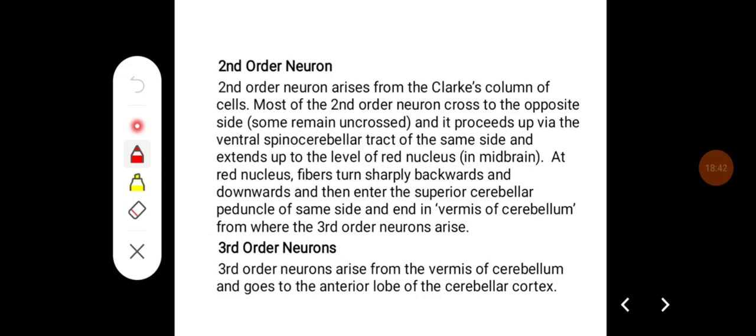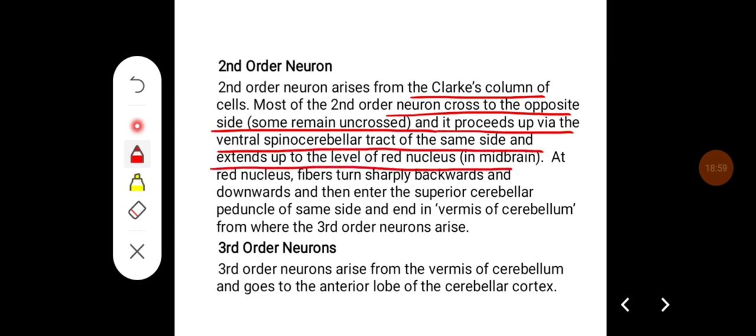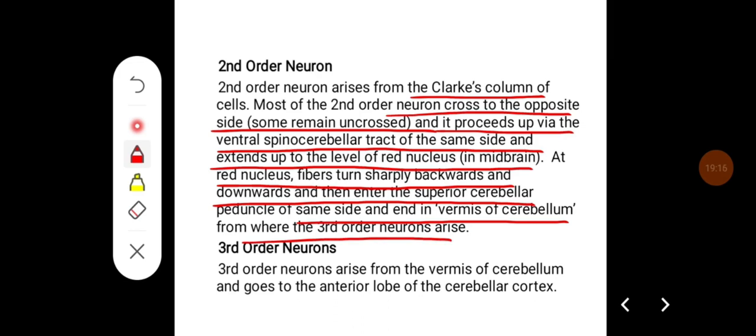From there, second order neurons arise from the Clark's column. Most of the second order neurons cross to the opposite side and some remain uncrossed, and it proceeds up via the ventral spinocerebellar tract and extends up to the level of the red nucleus in the midbrain. At the red nucleus, fibers turn sharply backwards and downwards and then enter the superior cerebellar peduncle of the same side and end in the vermis of the cerebellum, from where third order neurons arise.